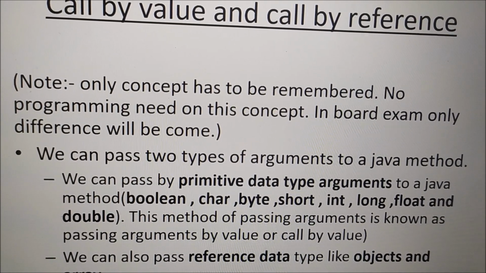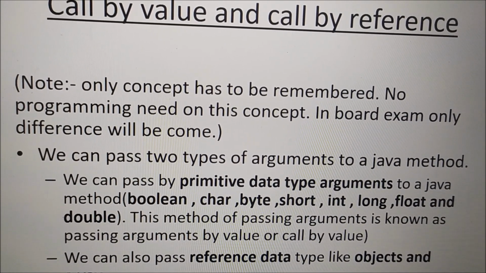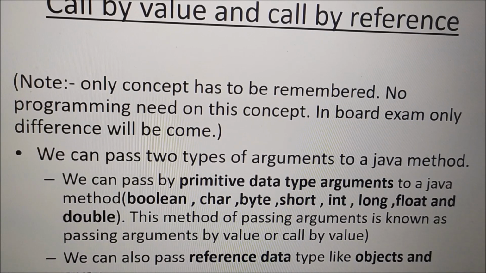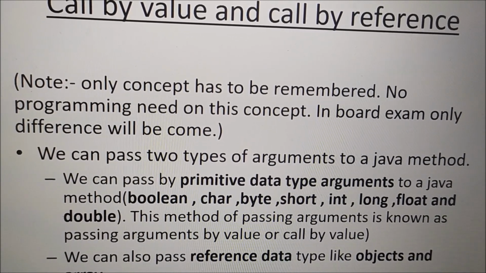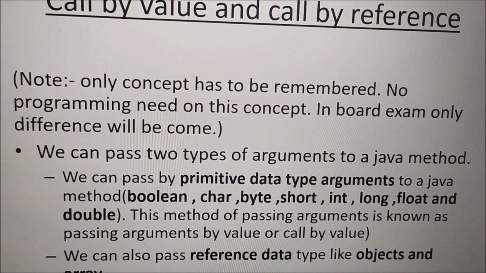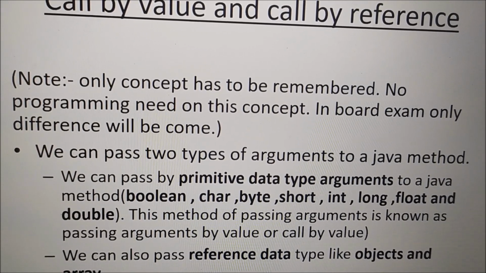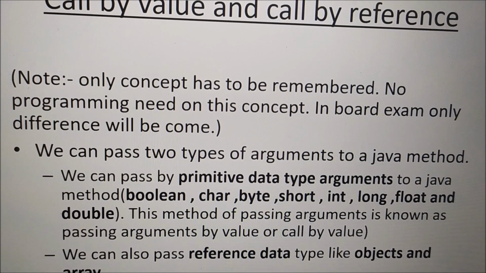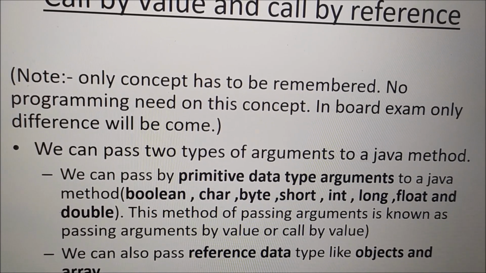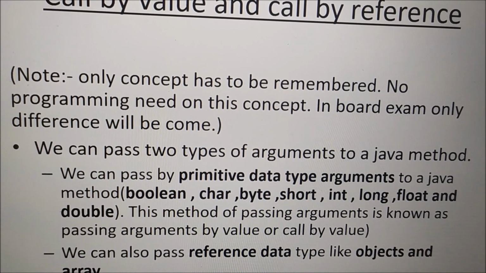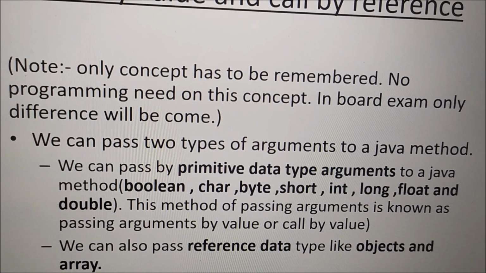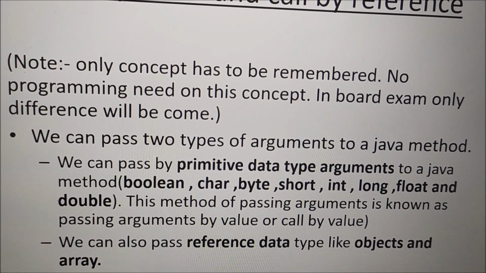We already knew in the previous session that primitive data are the boolean, character, byte, short, integer, long, float, double. The argument is nothing but the data. There is another type of data also, reference type of data. They are nothing but objects and arrays.